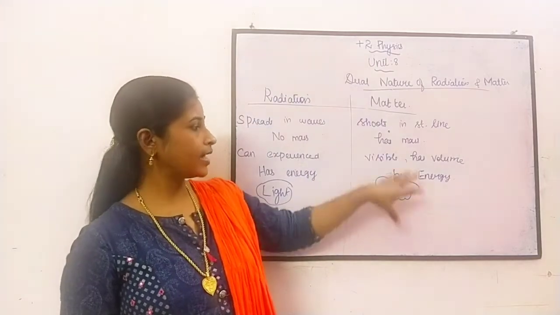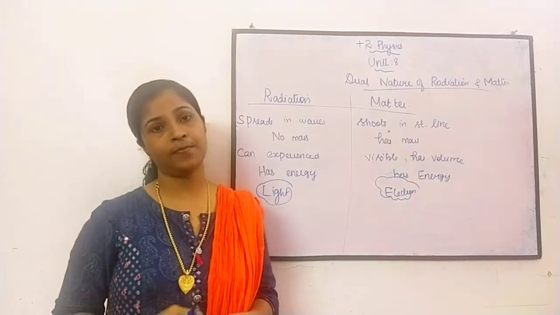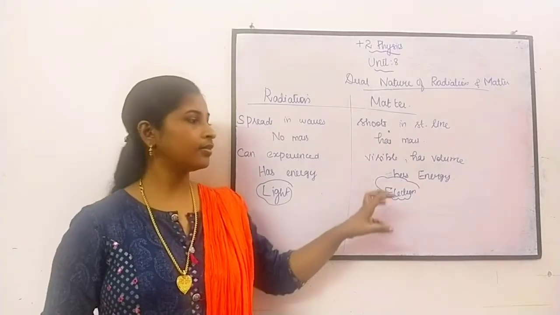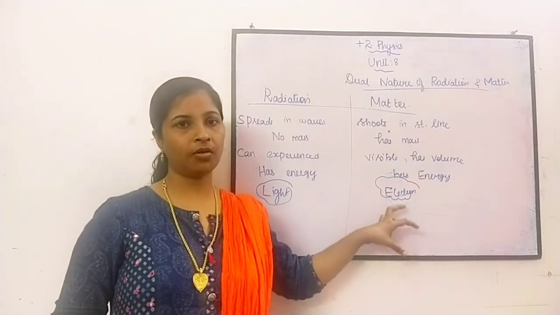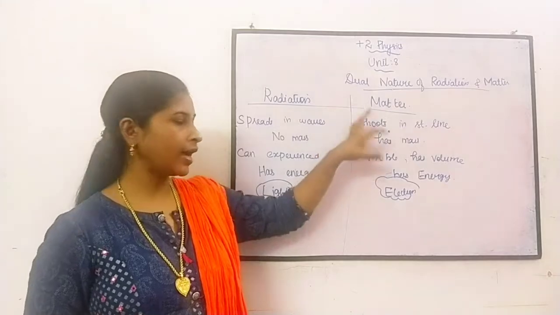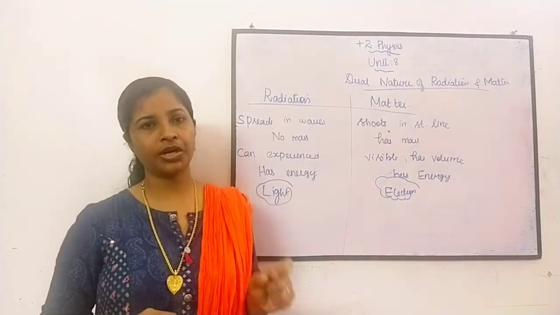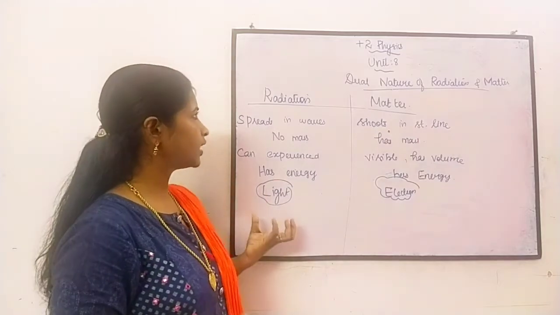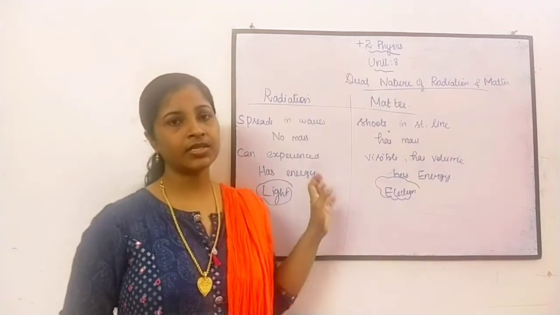Then similarly, for matter, the electron is the representation. The smallest unit of matter is the electron. Okay, this is the smallest representative of matter. We can say the electron is the smallest representative of matter. So these are some of the characteristics of radiation and matter.